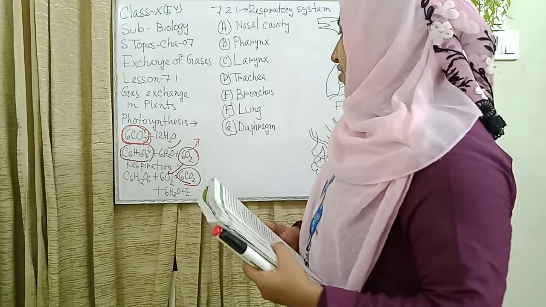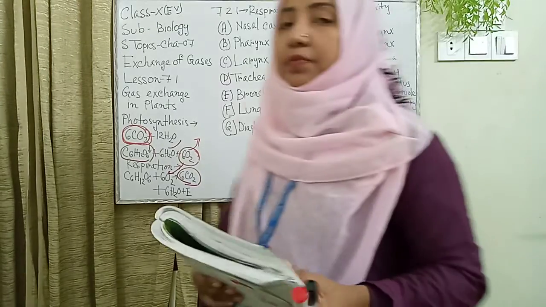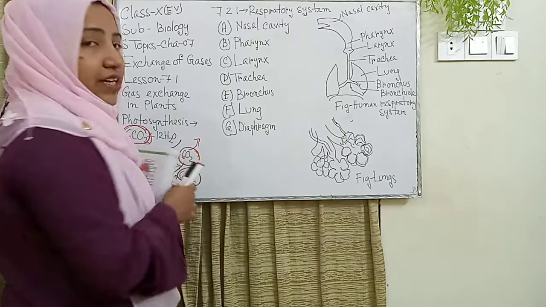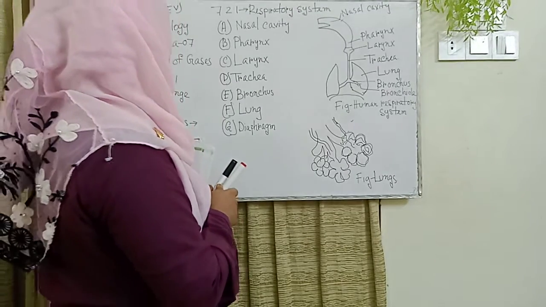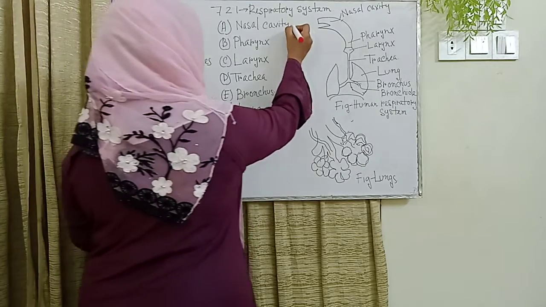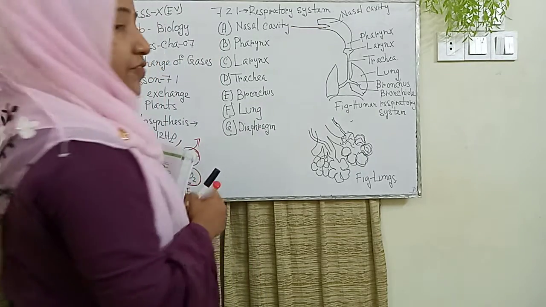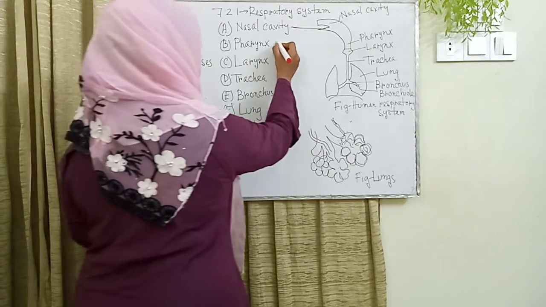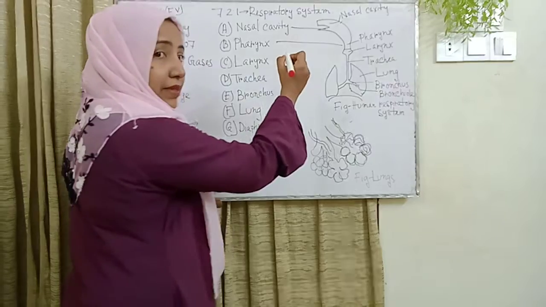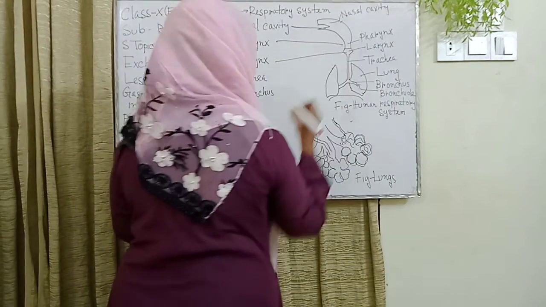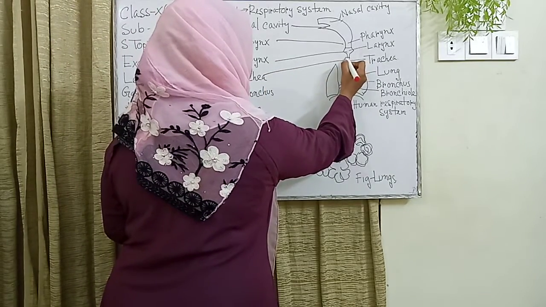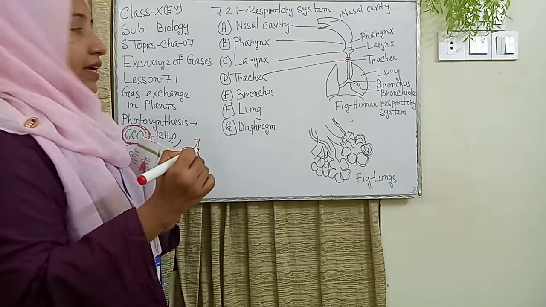Here our second topic is the respiratory system in the human body. Please everyone see the board. I just drew the structure, basically 7 structures. The first structure is the nasal cavity. The second structure is the pharynx. The third structure is the muscular structure, the larynx. And the fourth structure is the trachea, the ring shaped structure.